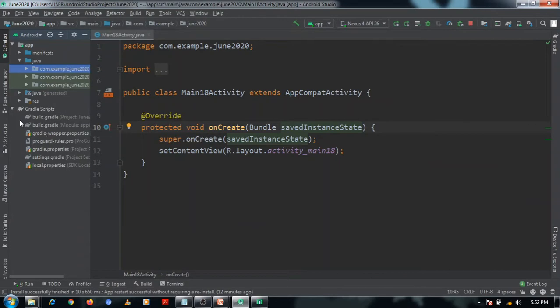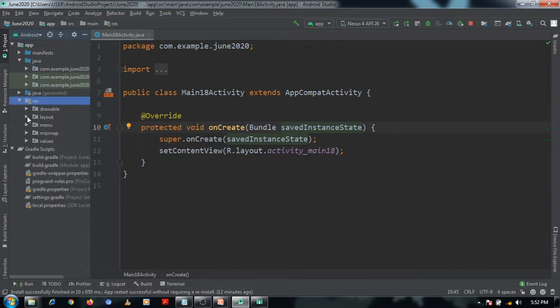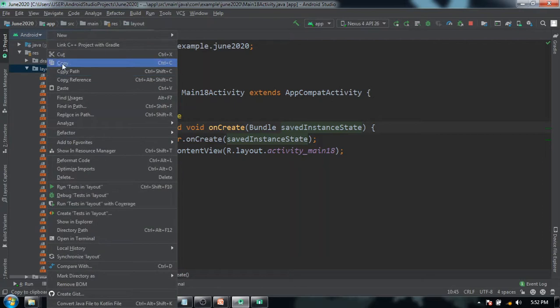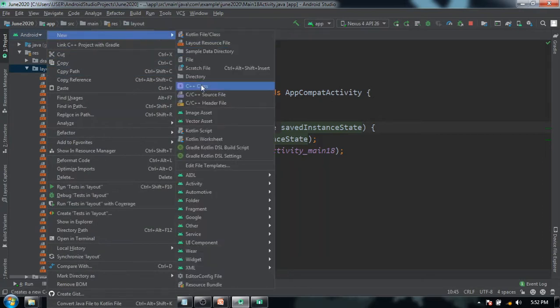For this activity we will define a layout, but before that let me define a layout for my list view item.